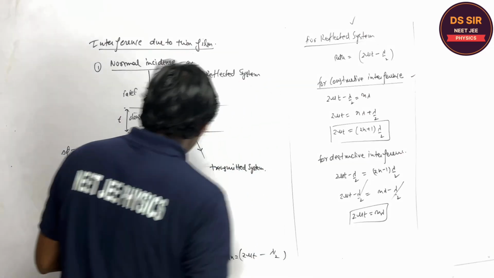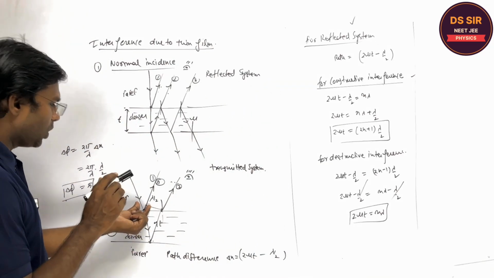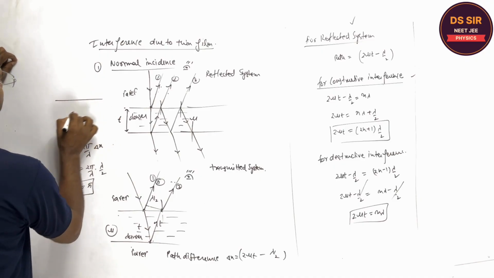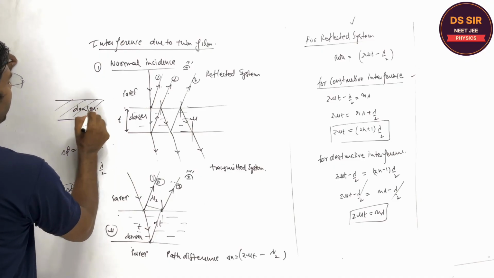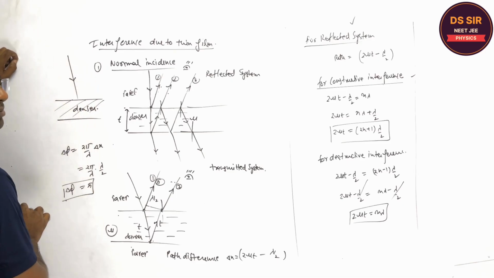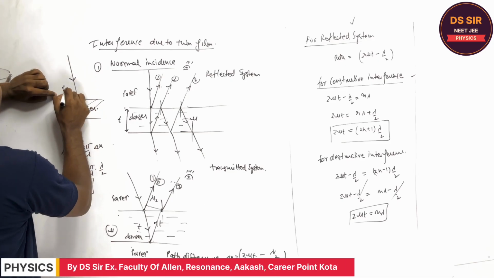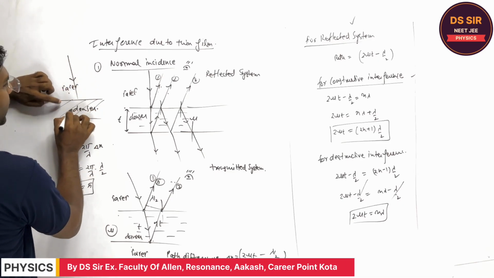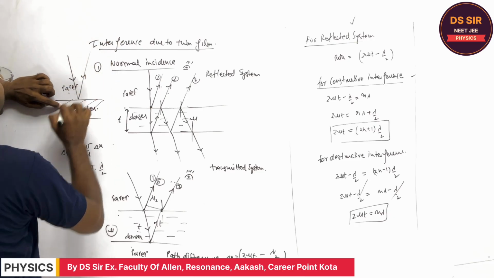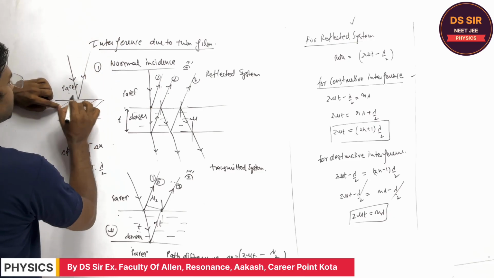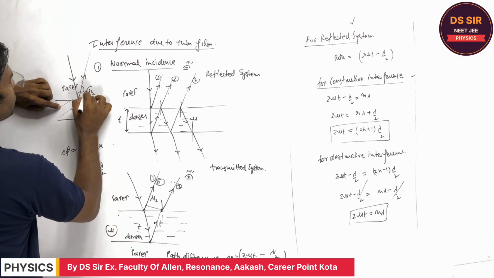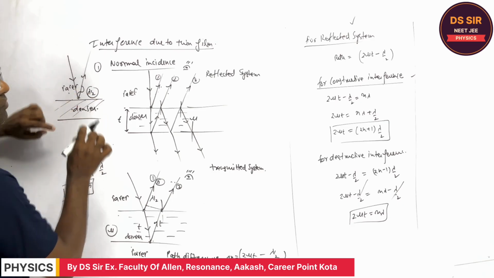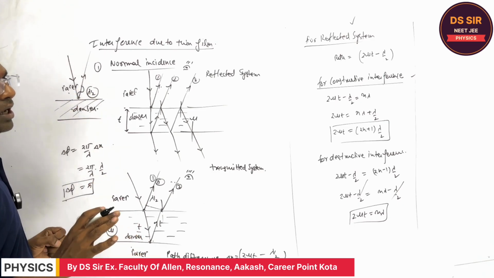Copy this. Why is this lambda by 2? I am telling you, if this is the denser medium, when the light ray comes and this is the boundary between rarer and denser, when it is reflected from the denser medium, an extra path difference lambda by 2 is introduced due to the reflection from the denser boundary. Are you getting or not?